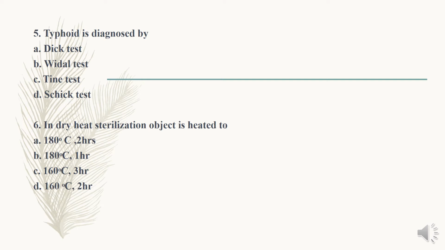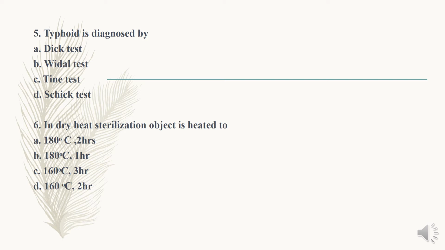Next question. Typhoid is diagnosed by A. Dick test, B. Vidal test, C. Tine test, D. Schick test. So we can move to each individual option. The Dick test is done for scarlet fever.